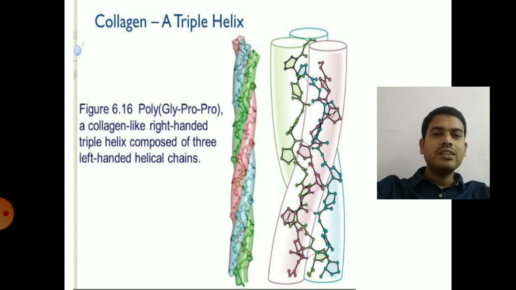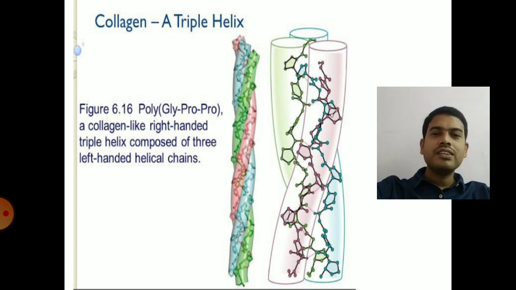Because of this suprahelical structure, it gives only a little space for the amino acid to be inserted. So the only amino acid having a small structure and easily occupying the position is glycine. So glycine will always be the third position among the three amino acids present in the left-handed helical chains, which are interwoven to form the right-handed triple helix.